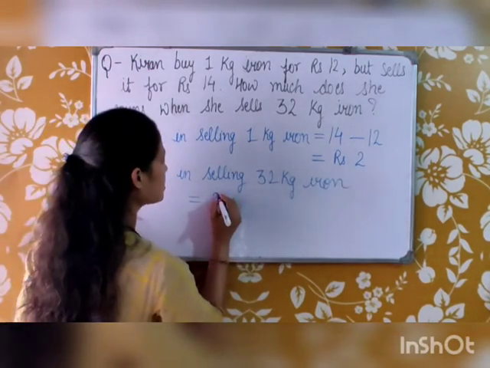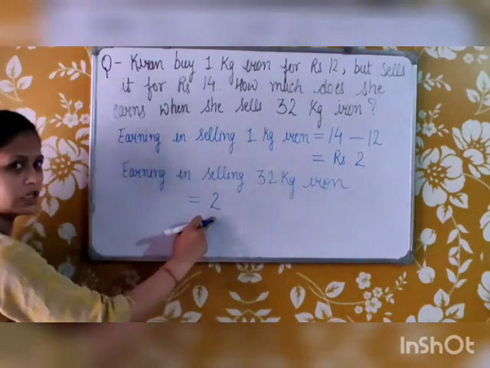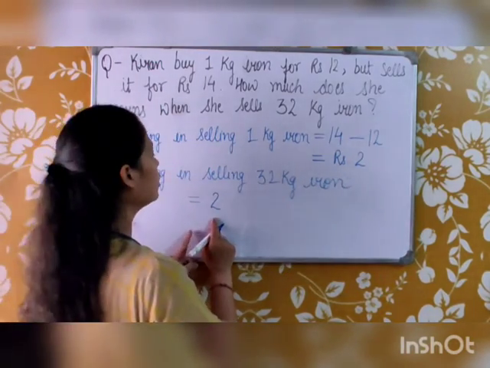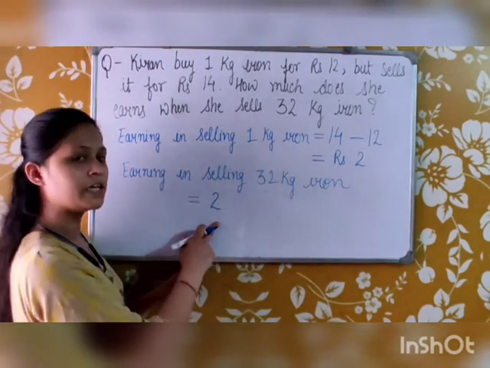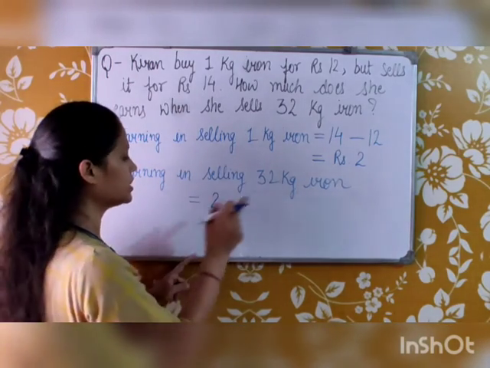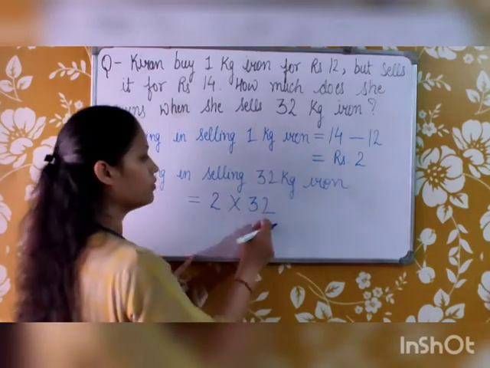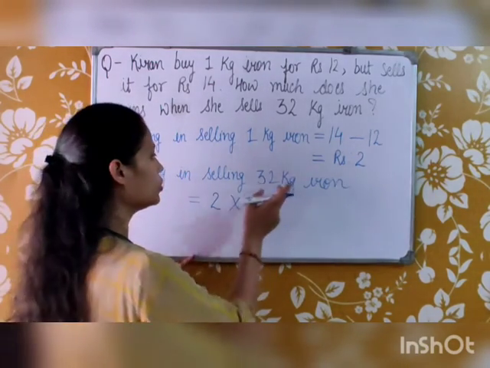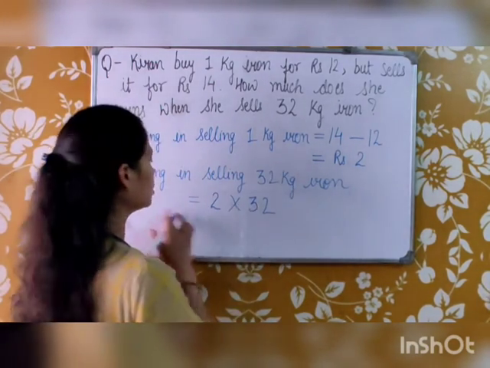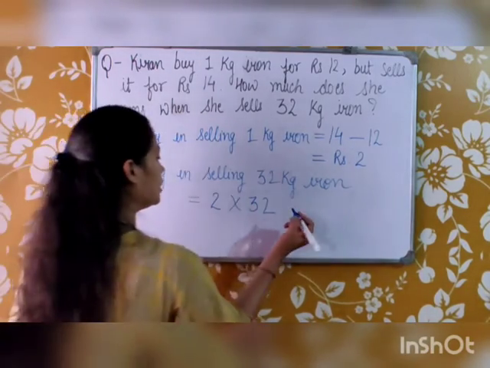This is the profit she got in 1 kg iron, or you can say profit means the earning. And we will multiply it by 32 because we have to find out for 32 kg iron. So her profit in selling 32 kg iron will be 2 into 32.